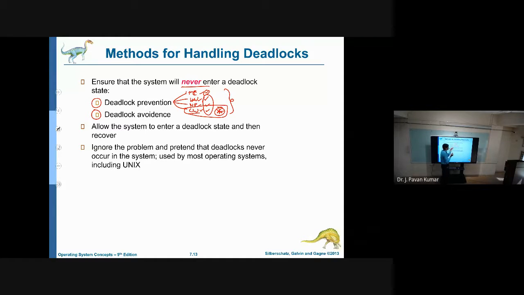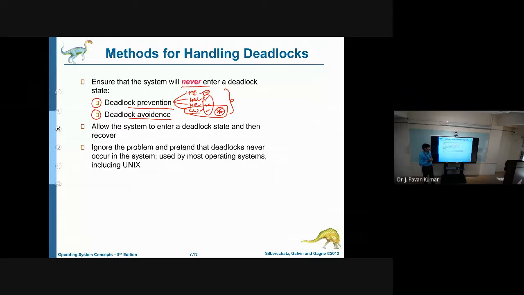So now if we avoid one of these four conditions, then that is sufficient to claim that deadlock will never occur. That is the idea here for deadlock prevention. We will see how we can deal with these four, how we can prevent one of these four, immediately.